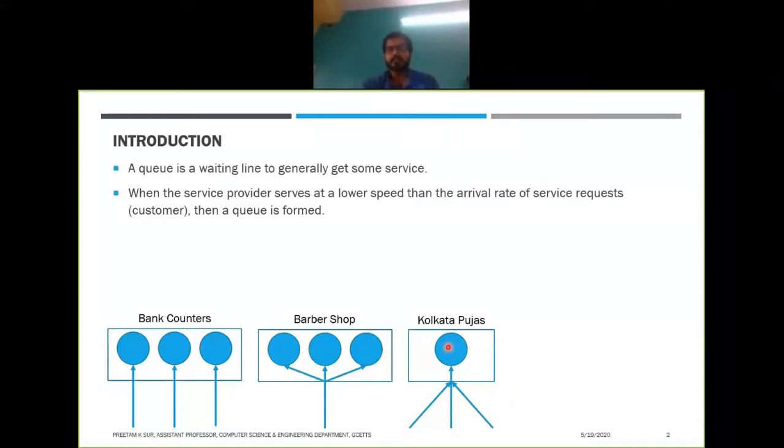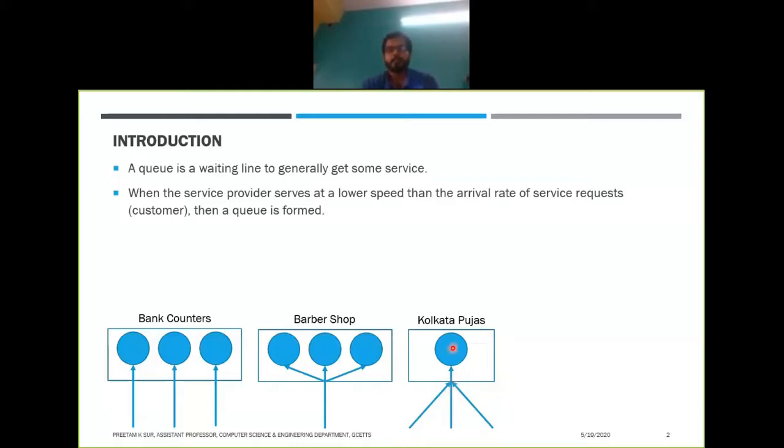And in many puja pandals, you can see that there are several entry points or several queues. Okay, and finally they end up meeting at a single point, and then they go to see the pandals. So in this kind of queue, we have multiple channels coming together, but finally they merge into a single channel, and then they get into the service.